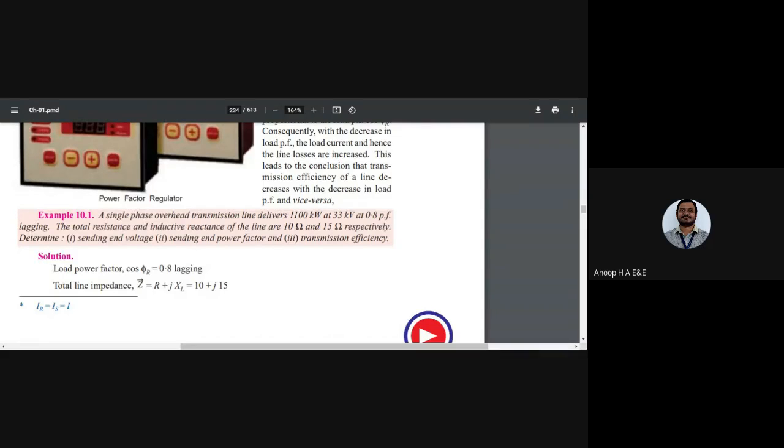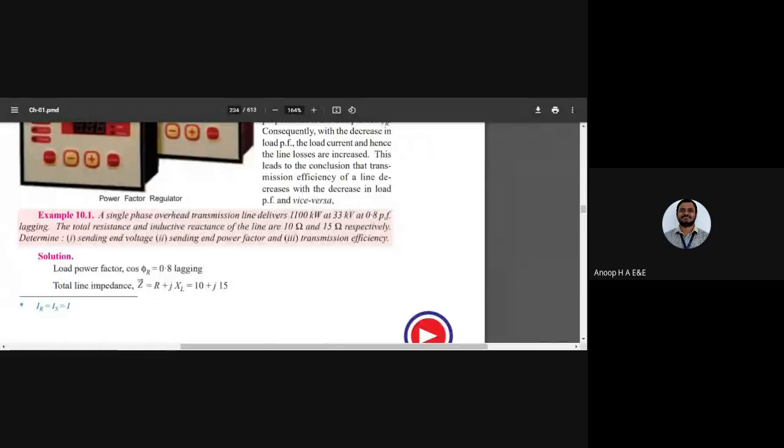Write down this: 1100 kilowatt at 33 kilovolt at 0.8 power factor lagging. The total resistance and inductive reactance of the line are 10 ohm and 15 ohm respectively.